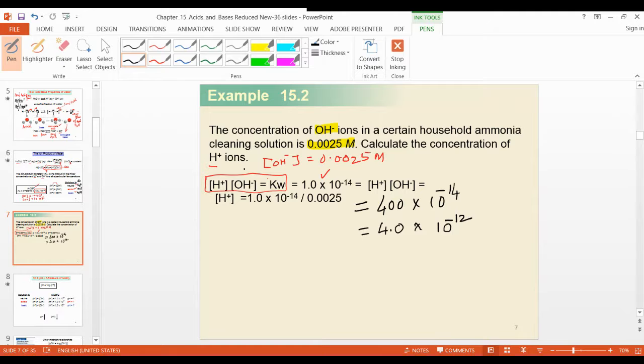So this is the case where OH minus is given. Suppose H plus is given as 0.0025, or 35 you can say. So what will be the value of OH minus? You can write here, and you know the constant Kw is equal to 1 into 10 to the power minus 14. So you have to memorize it. Then you can calculate OH minus.